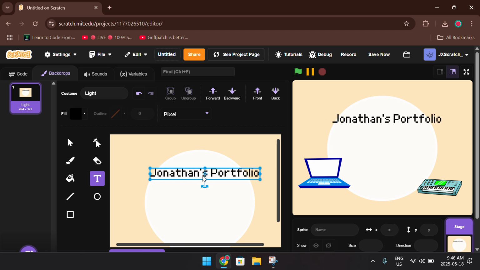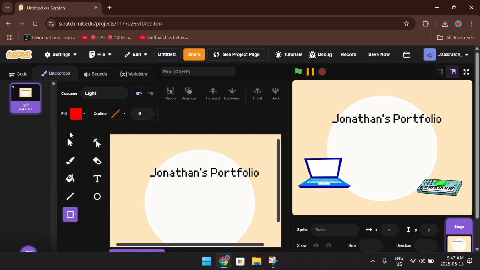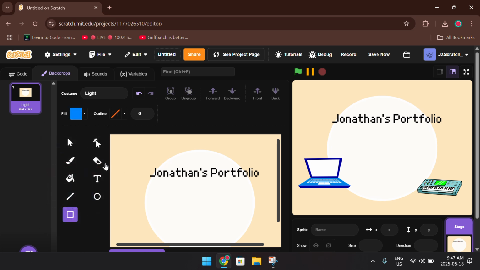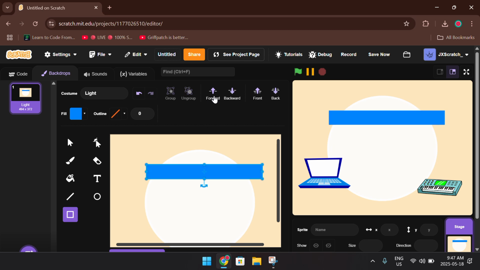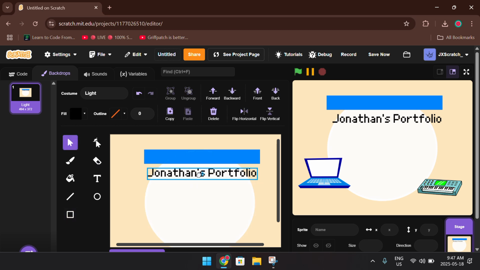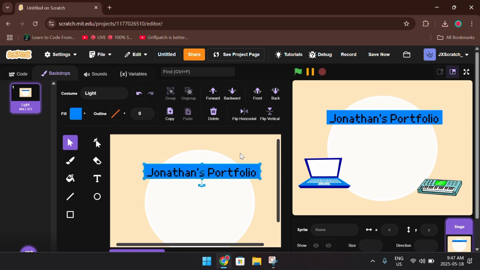Let's make it a little bigger. Now let's add a little rectangle behind it. My favorite color is blue, so I'll pick blue and add it here. If you don't see it, put it behind, because if it's in front, you can't see the text. I want the text in front and the box behind it, so you get a nice banner.